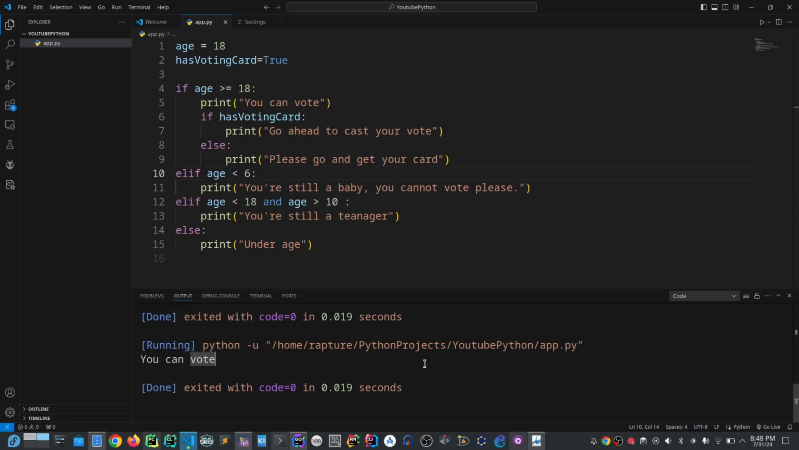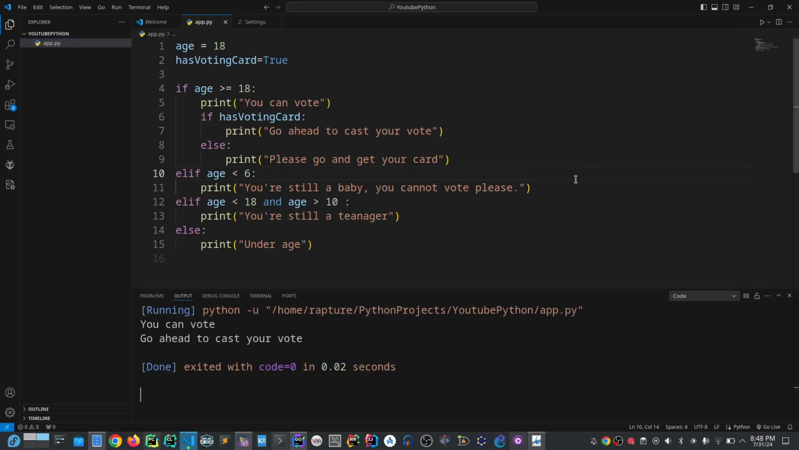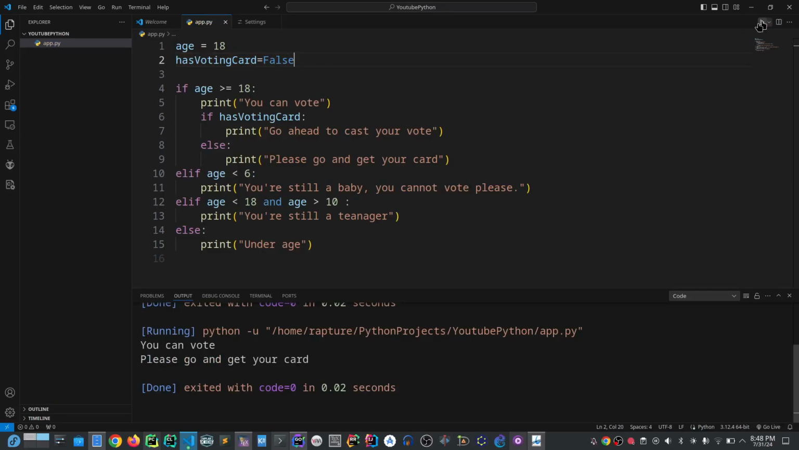Now let's run it. I also clear the output here. Let me run it. Can you see? Go ahead to cast your vote. But if I change this one to false, this is a nested if statement. You can vote, but it's false, so it says: please go and get your card. Can you see? That's the operation of a nested statement.